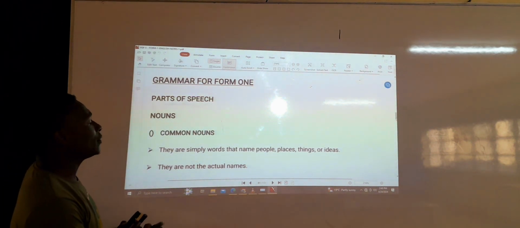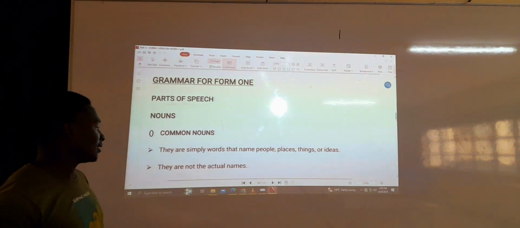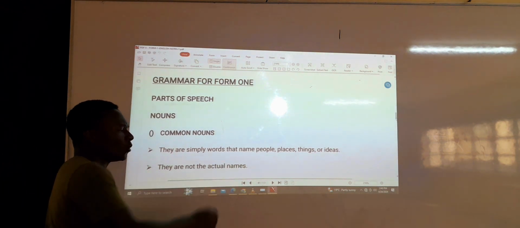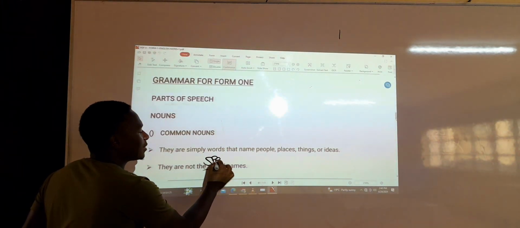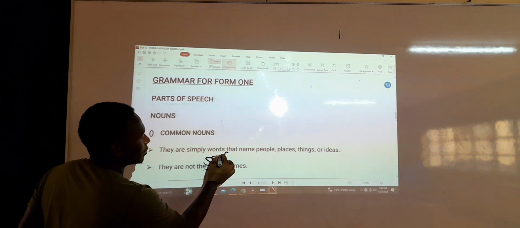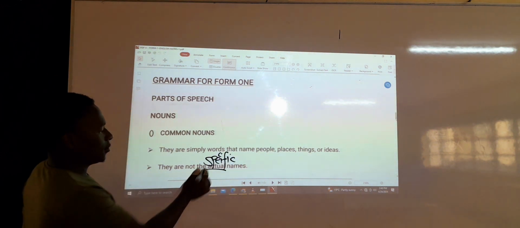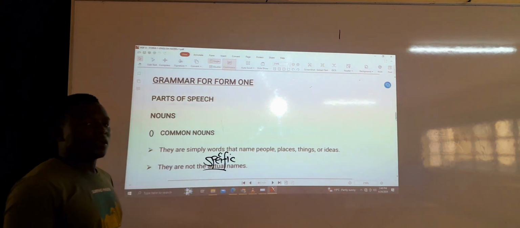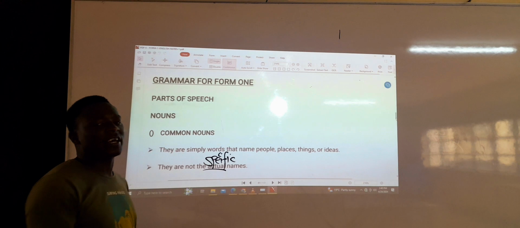they are simply words that name people, places, things, or ideas. They are not the actual names. Now, actual, just replace actual with specific. Yes, there is C after E. So, they are not the specific names.